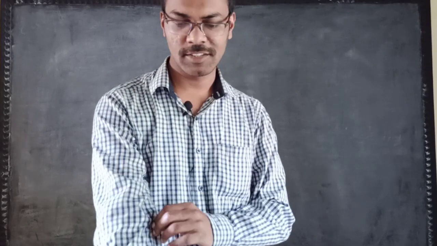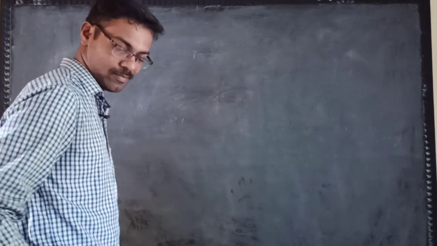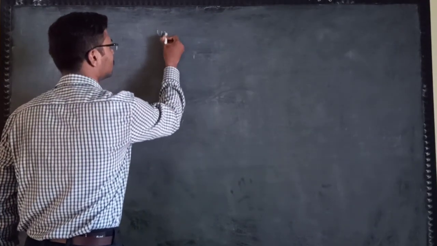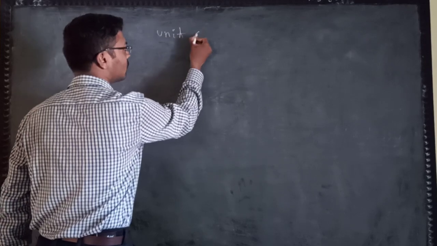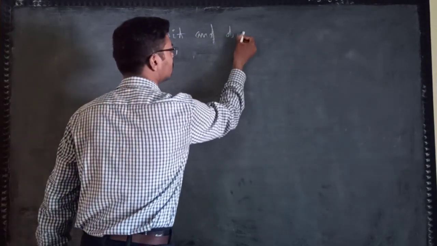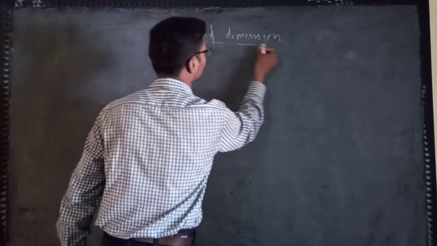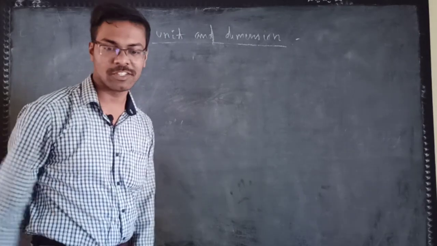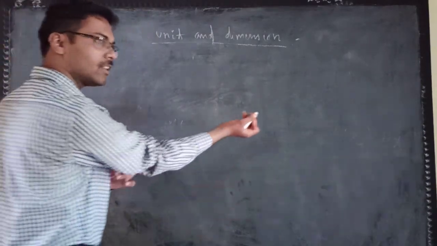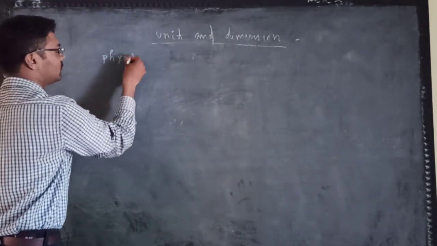So in today's class we will discuss about unit and dimension. First is unit. So what are units? What are the physical quantities? And then we will consider the unit. First is physical quantities.